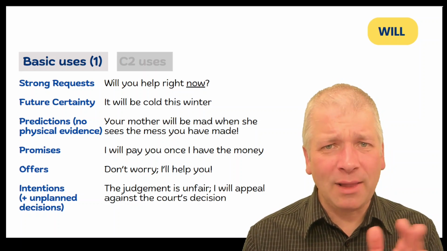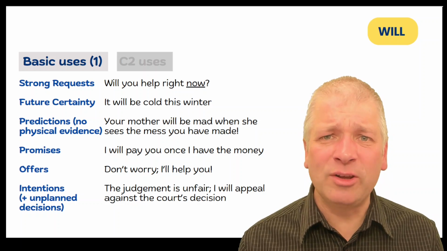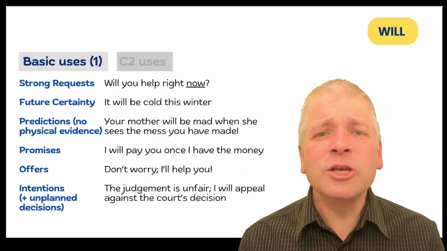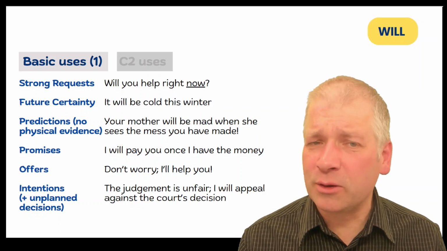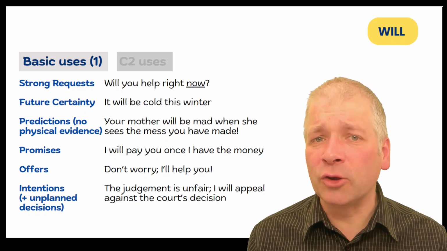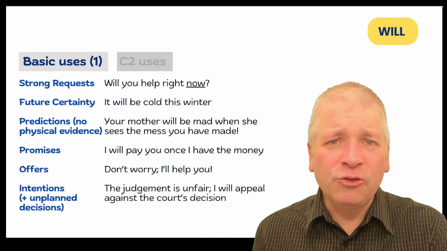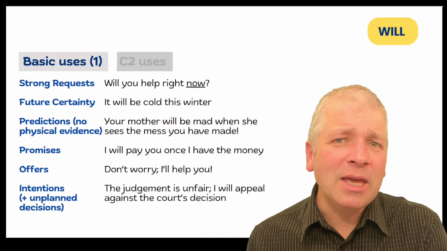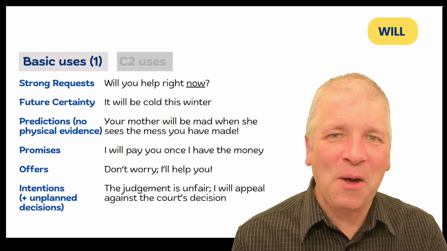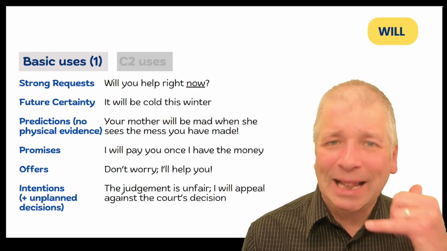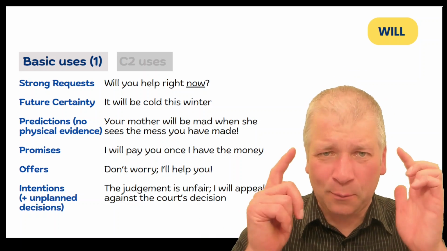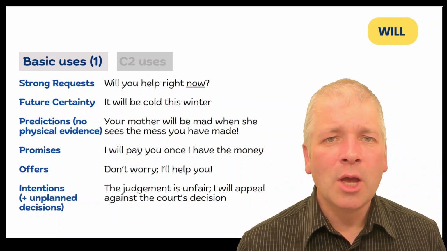Predictions with no physical evidence. Your mother will be mad when she sees the mess you have made. This is what you feel is going to happen, but you don't have physical evidence. You haven't seen the mother, so you use will rather than going to. You use going to when you do have physical evidence. Maybe you'll say going to because you've had a phone call with your mother and she has made it very clear about how she feels. You've got physical evidence. But if there's no physical evidence, it's just what you think, use will.